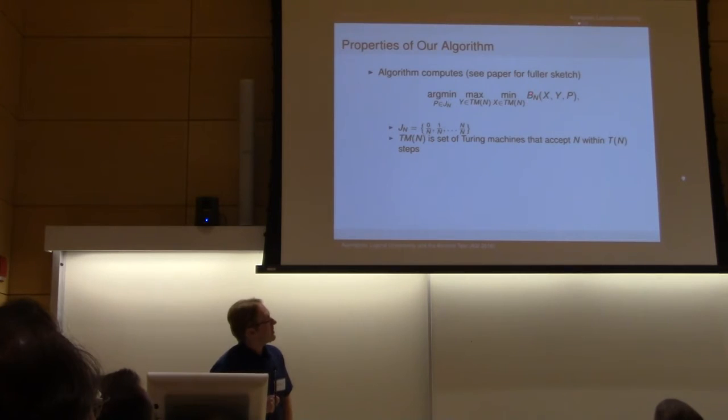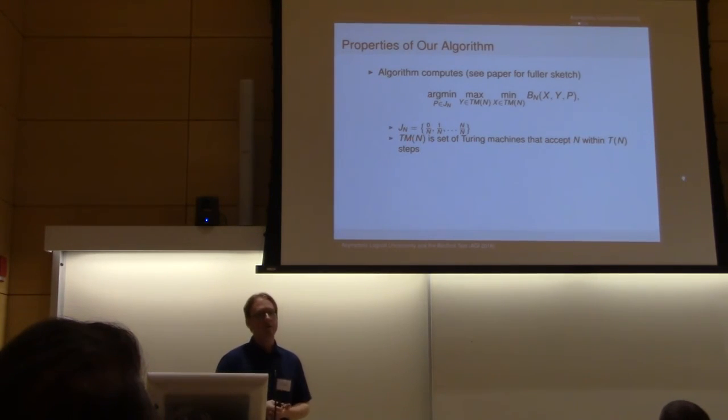Formally, we're computing this optimization where we're minimizing over x, maximizing over y, and then picking the best rational probability based on this objective. Rational in the sense that the denominator depends on n. And these Turing machines must be Turing machines that accept this sentence, because we're looking for irreducible patterns of this particular sentence.